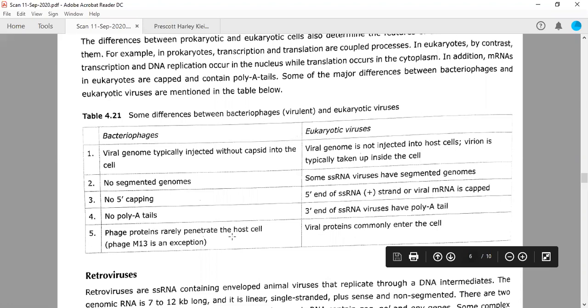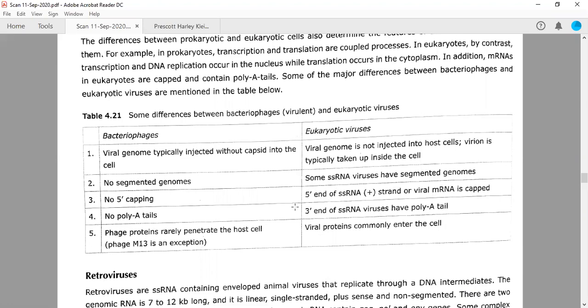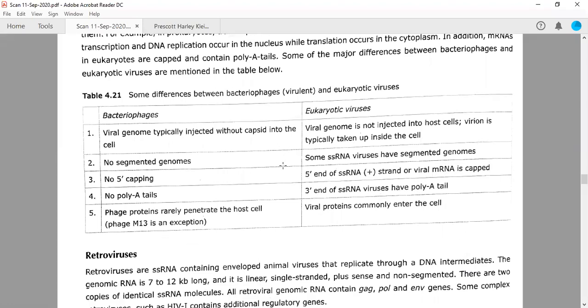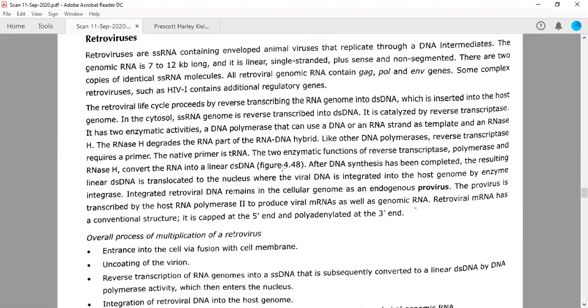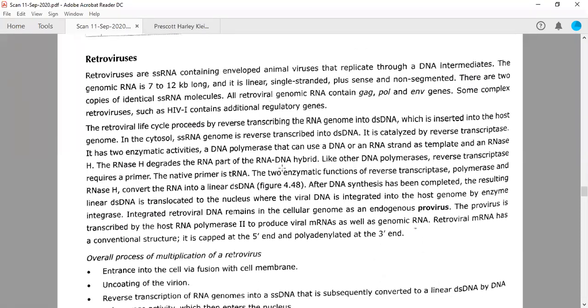But in case of animal cells, because complete viruses can enter the cell, the viral proteins commonly enter the cell. Also, they do have 5' capping and 3' tailing. The tail is a poly A tail, similar to mRNA. You have discussed this already.